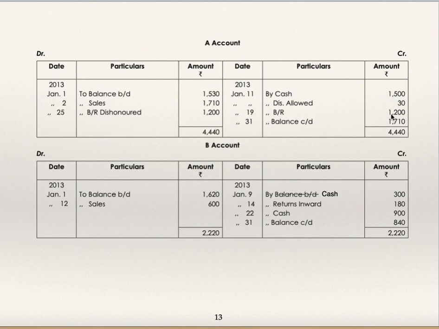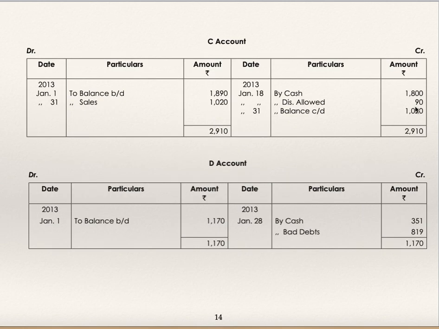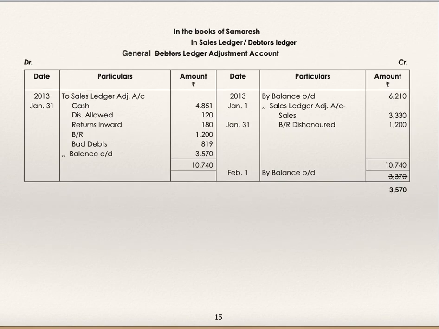A's account, all credits are over. B's account, all credits are over. C's account, all credits are over. D's account, only bad debts, 819. Bad debts, 819. After this, balance the account, find out balancing figure 3570.